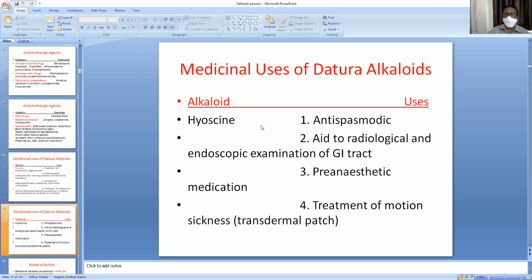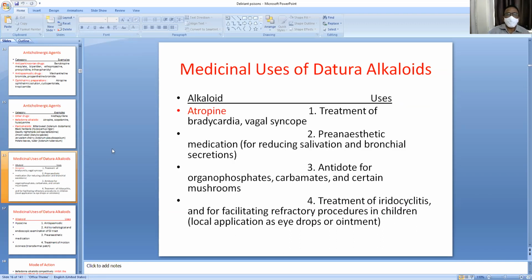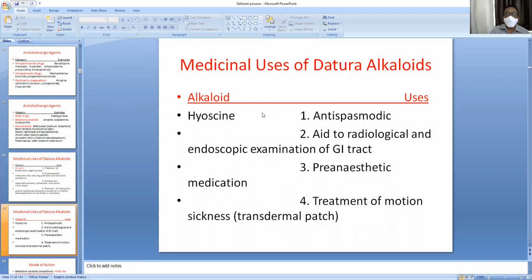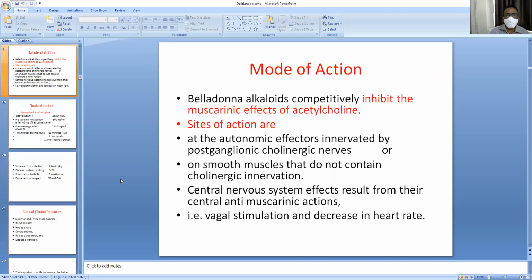Medicinal use of datura alkaloids, this is the continuation. Hyoscine, antispasmodic, and pre-anesthetic treatment of motion sickness.